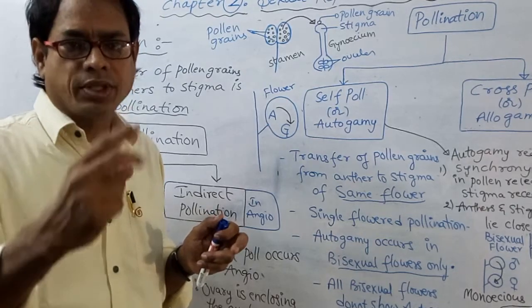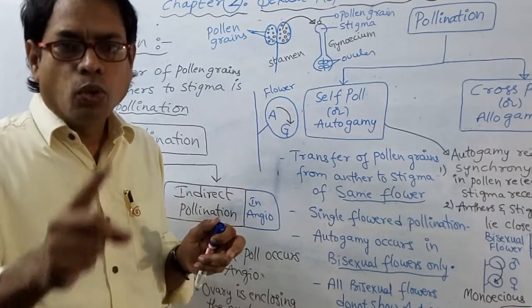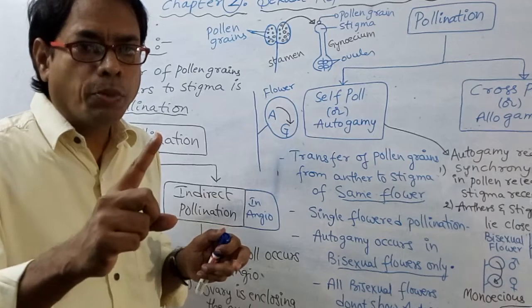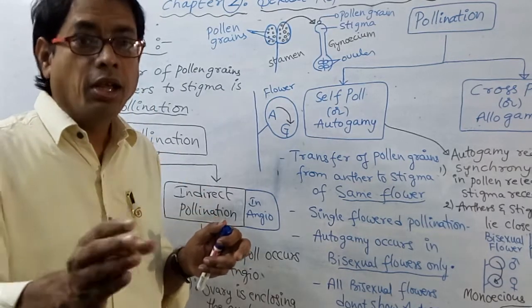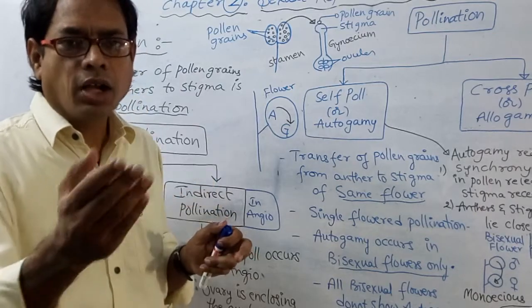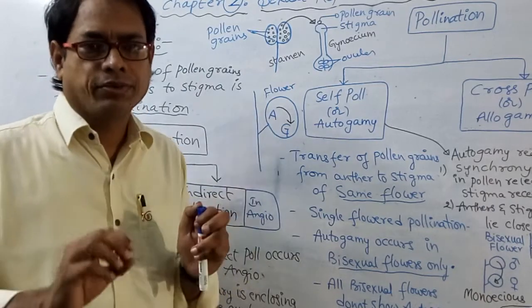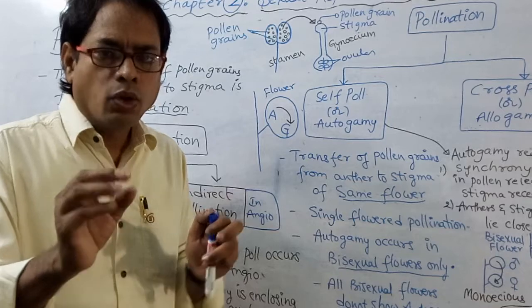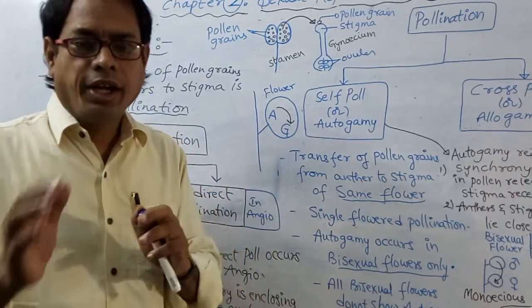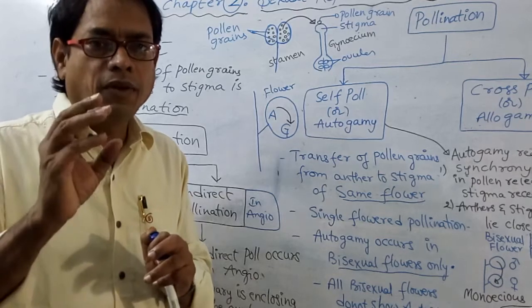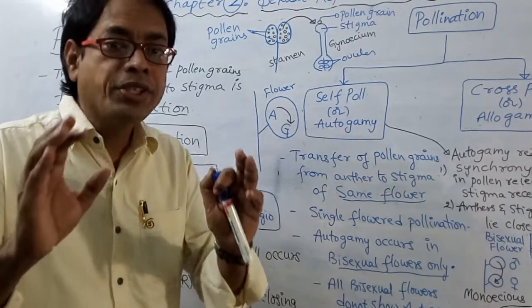These are of two types. A flower with only the male reproductive part, androecium, and no gynoecium is called a male flower, also called a staminate flower. If a flower has only gynoecium and no androecium, it is called a female flower, also called a pistillate flower.